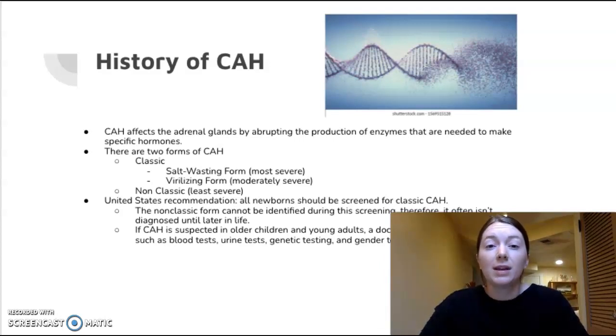It is recommended in the US that all newborns undergo genetic testing to screen for classic CAH, and unfortunately, the non-classic form cannot be identified during this screening, so it often isn't diagnosed until later in life. And if CAH is suspected in older children and young adults, a doctor can order a number of different tests to determine if it really is CAH.